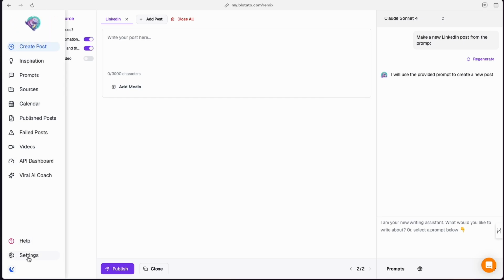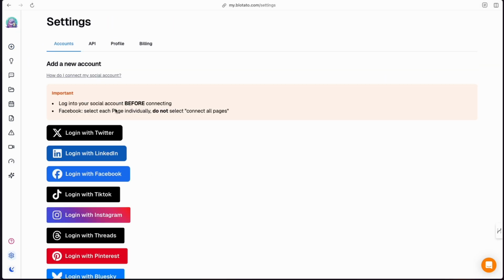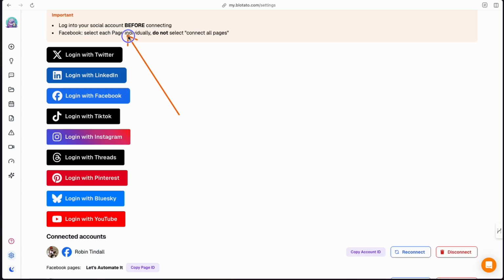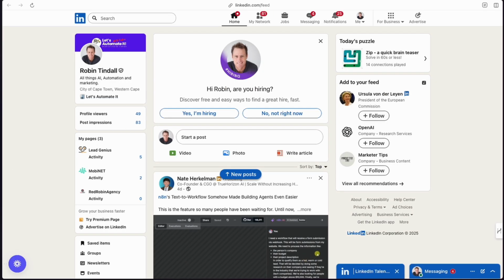So to do that, I think you come down to settings. And here we are, settings, accounts. So we want to add new account. Here's a help document on how to do that. Very important, please log into your social media account before connecting. So I'm already logged into my LinkedIn, so there it's in my browser.